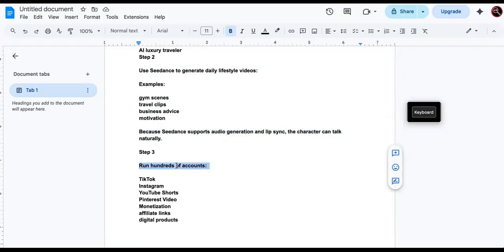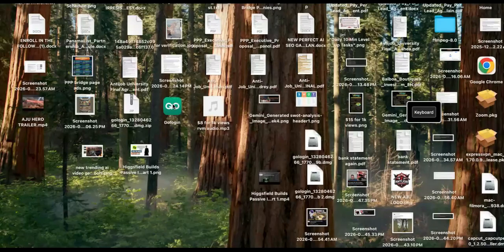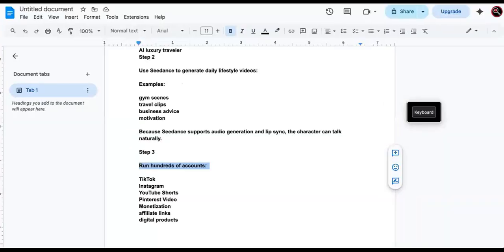Now, I know you might be thinking, how the hell am I going to run hundreds of accounts? What about shadow bans and IP addresses and all of that? Well, there's a software called GoLogin right here. As you can see, I am using it. Practice what I preach, where you can get up to like 10,000 different accounts. It'll look like you have 10,000 different computers, right? And it's super cheap, like $200, $400 or something like that. You can have almost 8,000 Instagram, TikTok, YouTube accounts and stuff, and they won't be able to trace anything back to you yet.